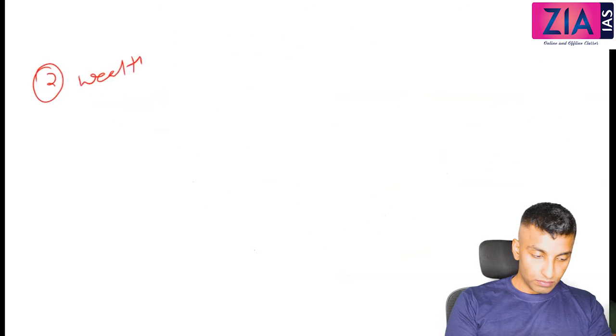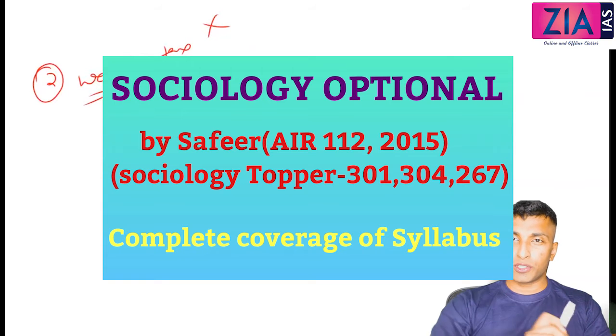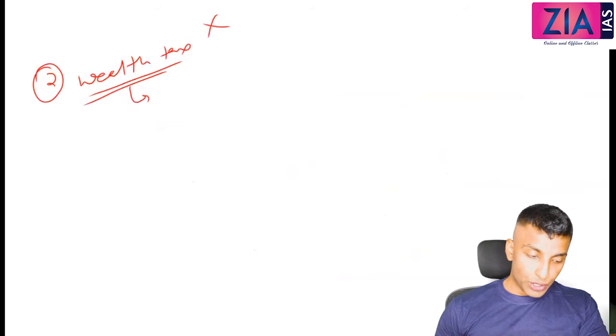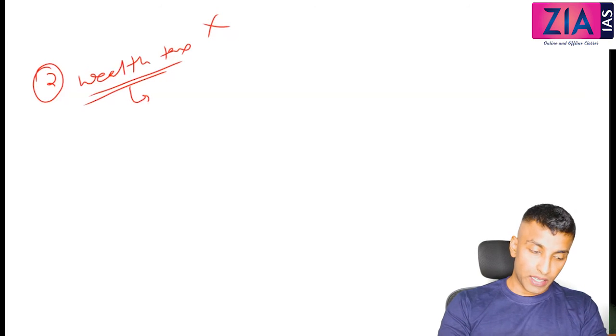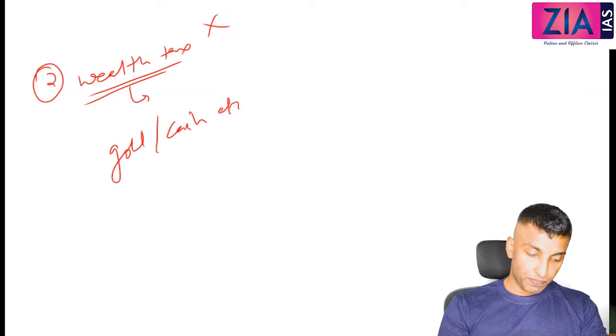Then second one, wealth tax. Wealth tax. It is no more there. It is actually abolished. And see, wealth tax is not imposed on home or property. Most of the students understand in that way, that it is imposed on home or property. Okay, so it is actually imposed on non-financial wealth except home or property. Just write over there, imposed on non-financial wealth except home or property. Means it is actually imposed on gold, okay, cash, etc.